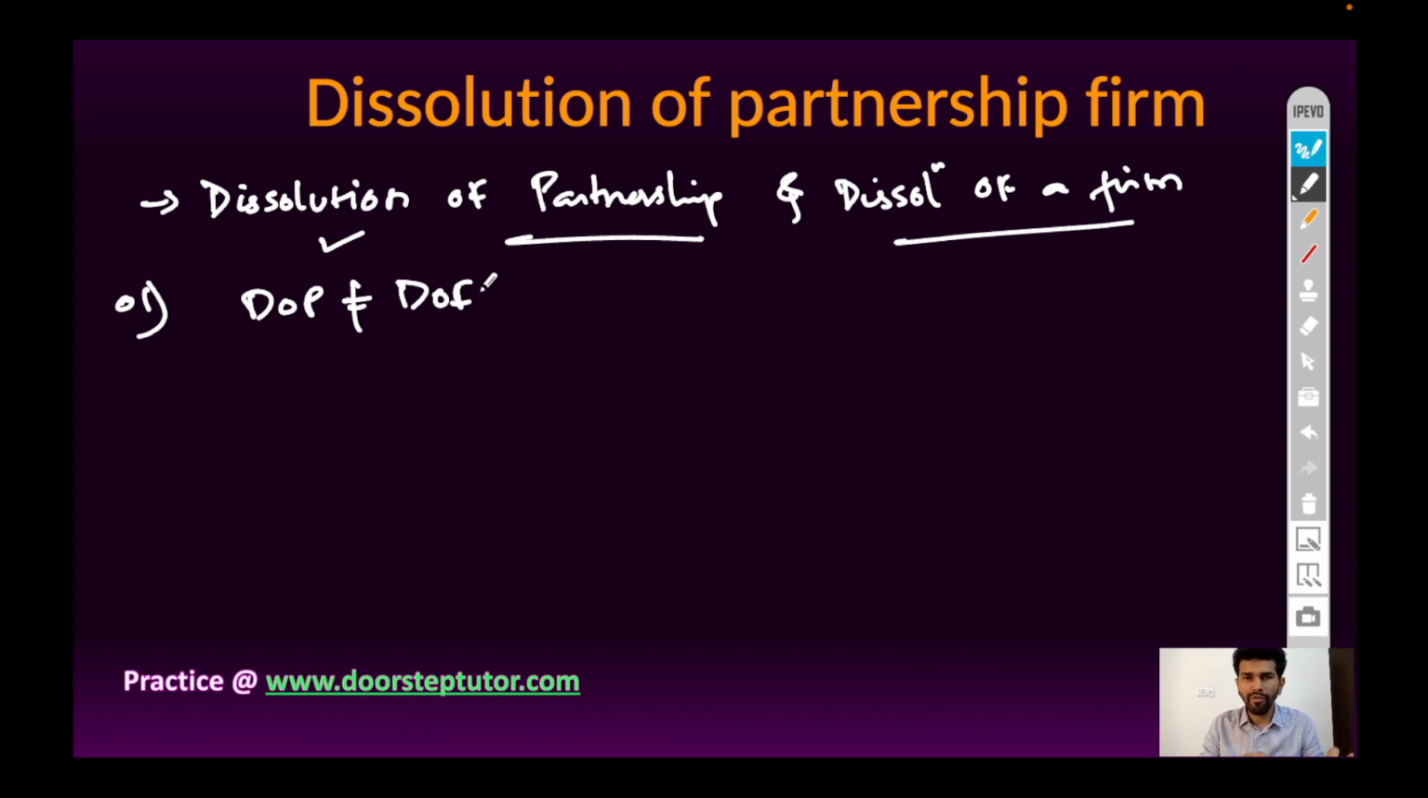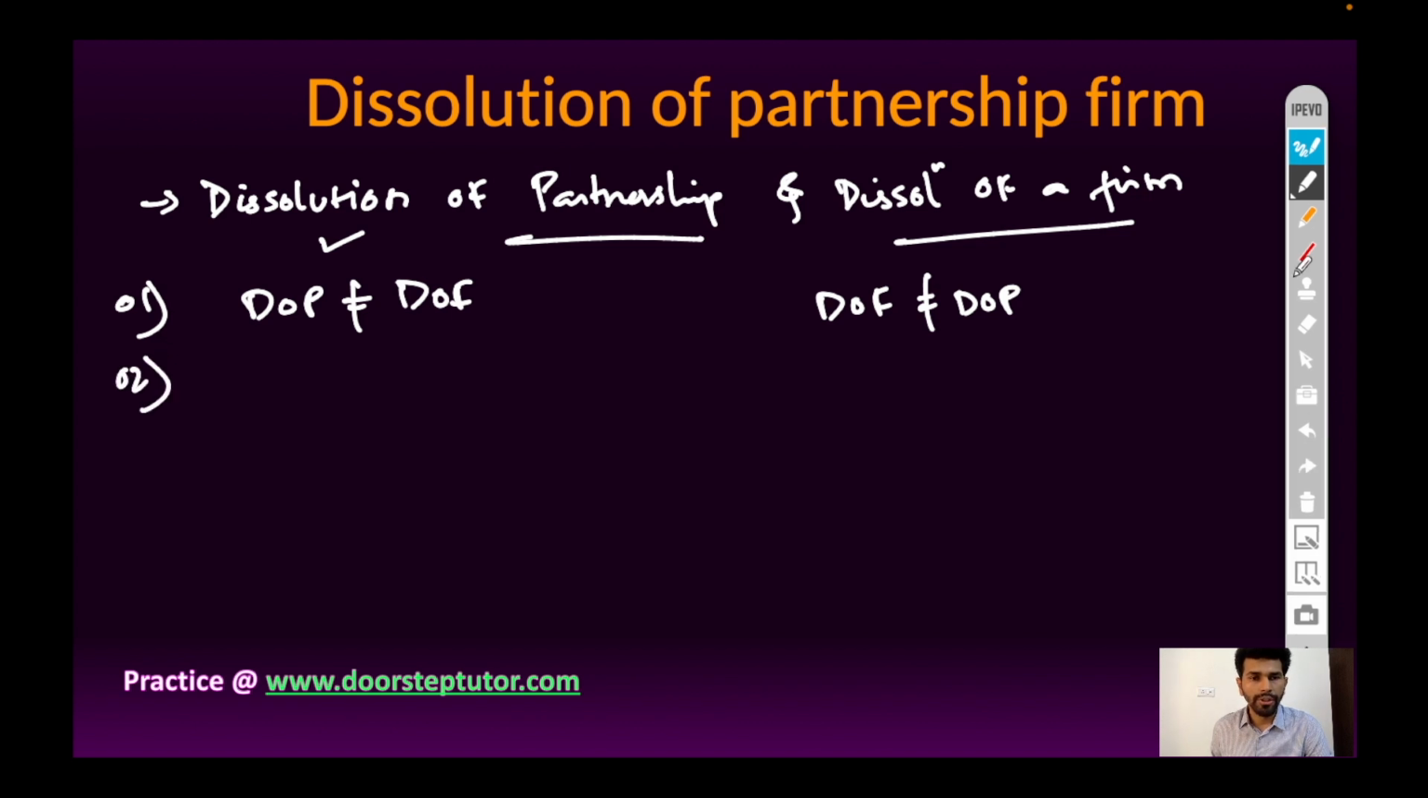Dissolution of partnership will not result in dissolution of firm, but dissolution of a firm will end the partnership relationship. So, dissolution of a firm results in dissolution of partnership relationship. If the business is closed down, then there will be no relation among partners.